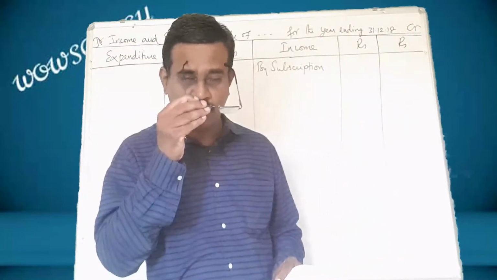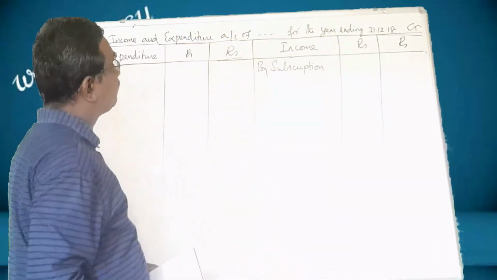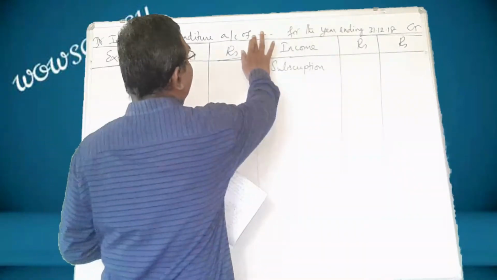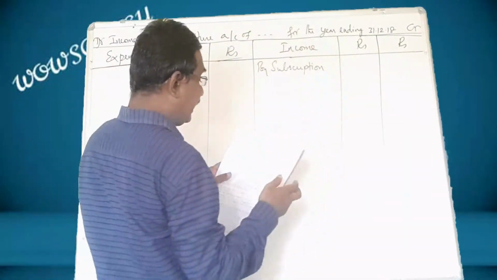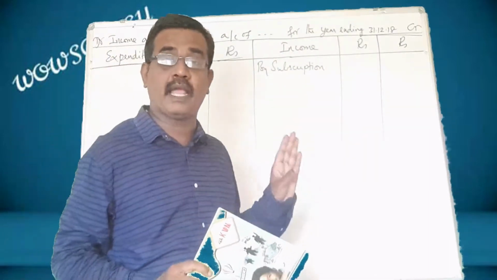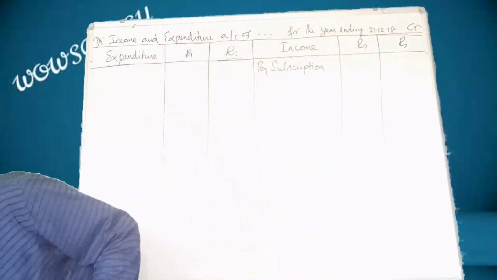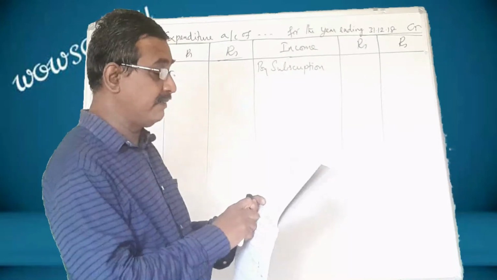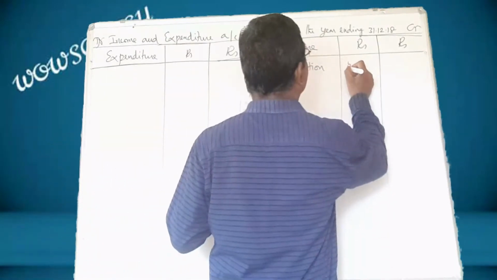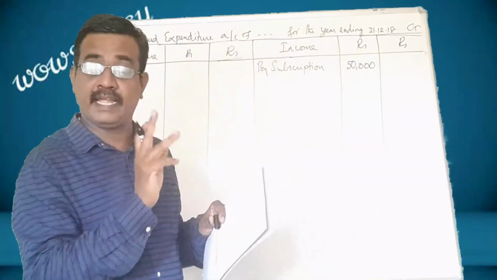Shall we do it? Now see, I have written the format of the income and expenditure account. They have not given any name, so I have made a dash. For the year ended 31st December 2018. So we are preparing the account for 2018. Let us go one by one. Subscription received in 2018 is 50,000. First you have to write that 50,000. This is the amount collected in the year.